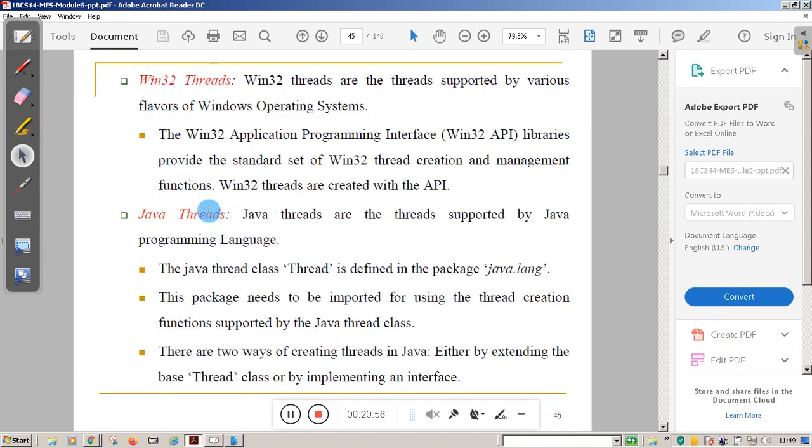Similarly, we have Win32 threads. Win32 threads are the threads supported by various flavors of the Windows operating system. The Win32 application programming interface library provides the standard set of Win32 thread creation and management functions. Similarly, we have Java threads. Java threads are the threads supported by the Java programming language. The Java thread class Thread is defined in the package java.lang. So you can use Java threads also.